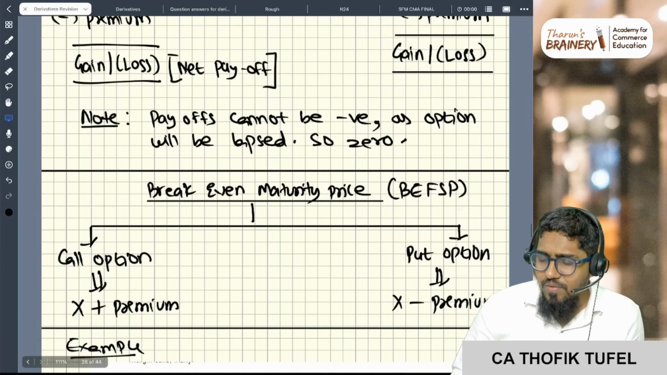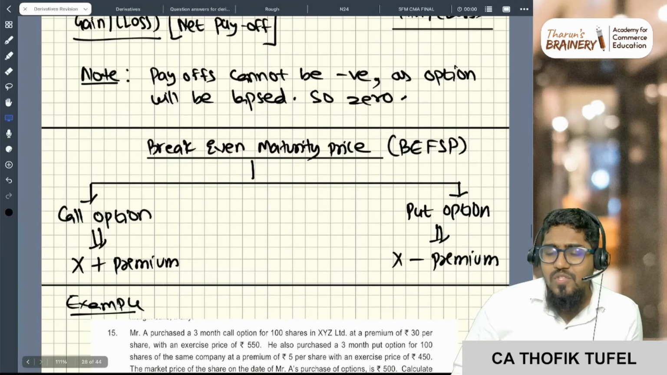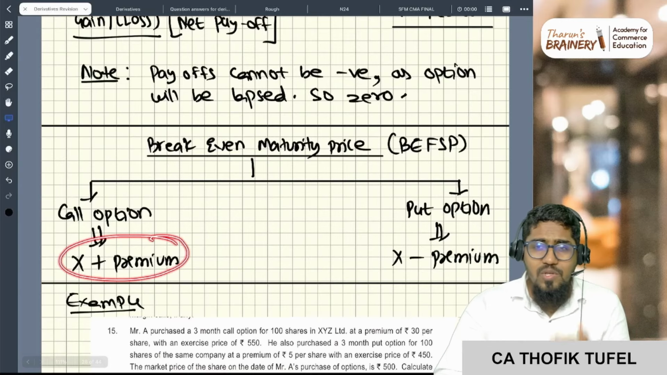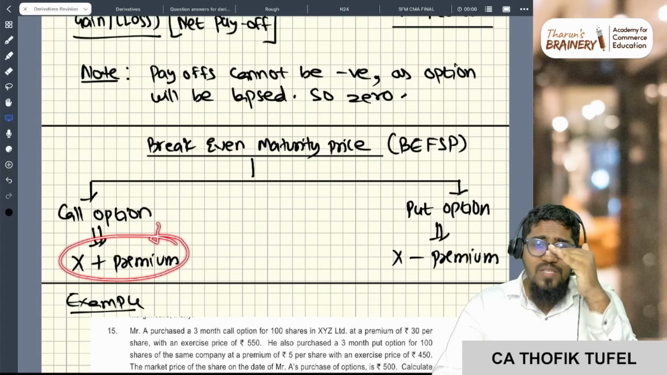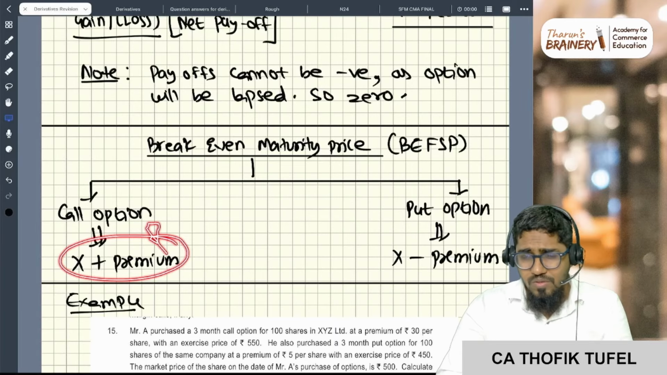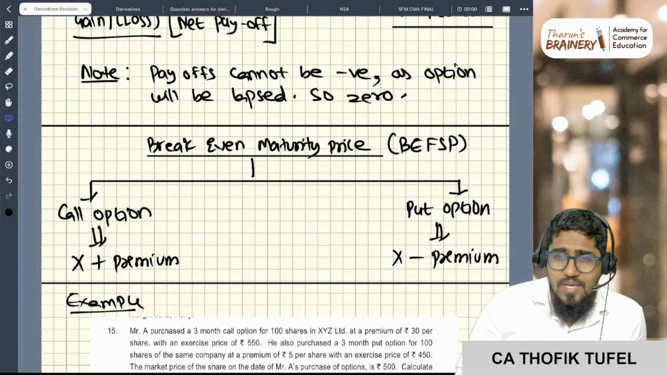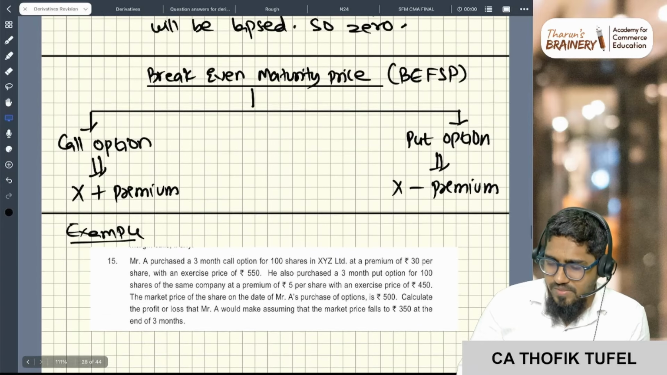Some examples I will tell. Break even maturity price: for a call option, X plus premium is the break even, so strike price plus the premium. If the price comes above that, it is safe to exercise. Otherwise, you will lapse. So this is called the break even maturity point price.